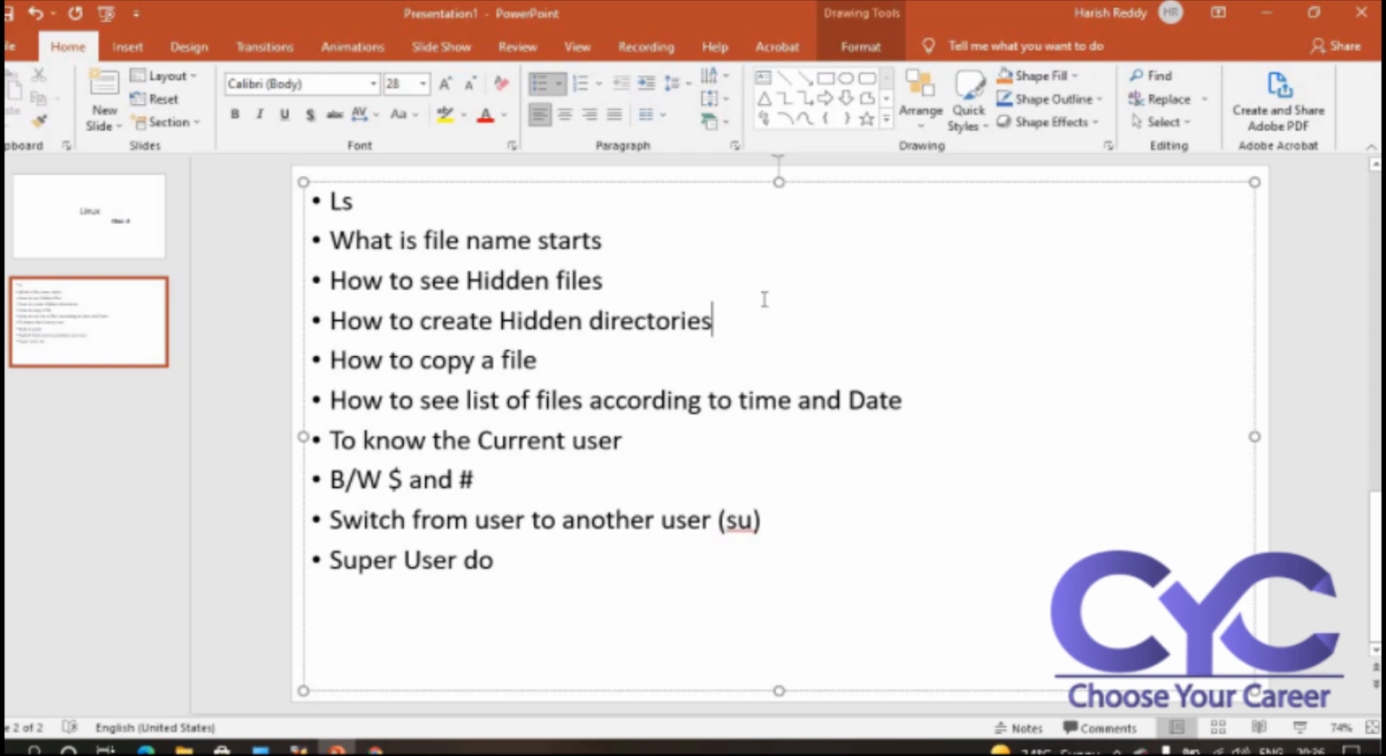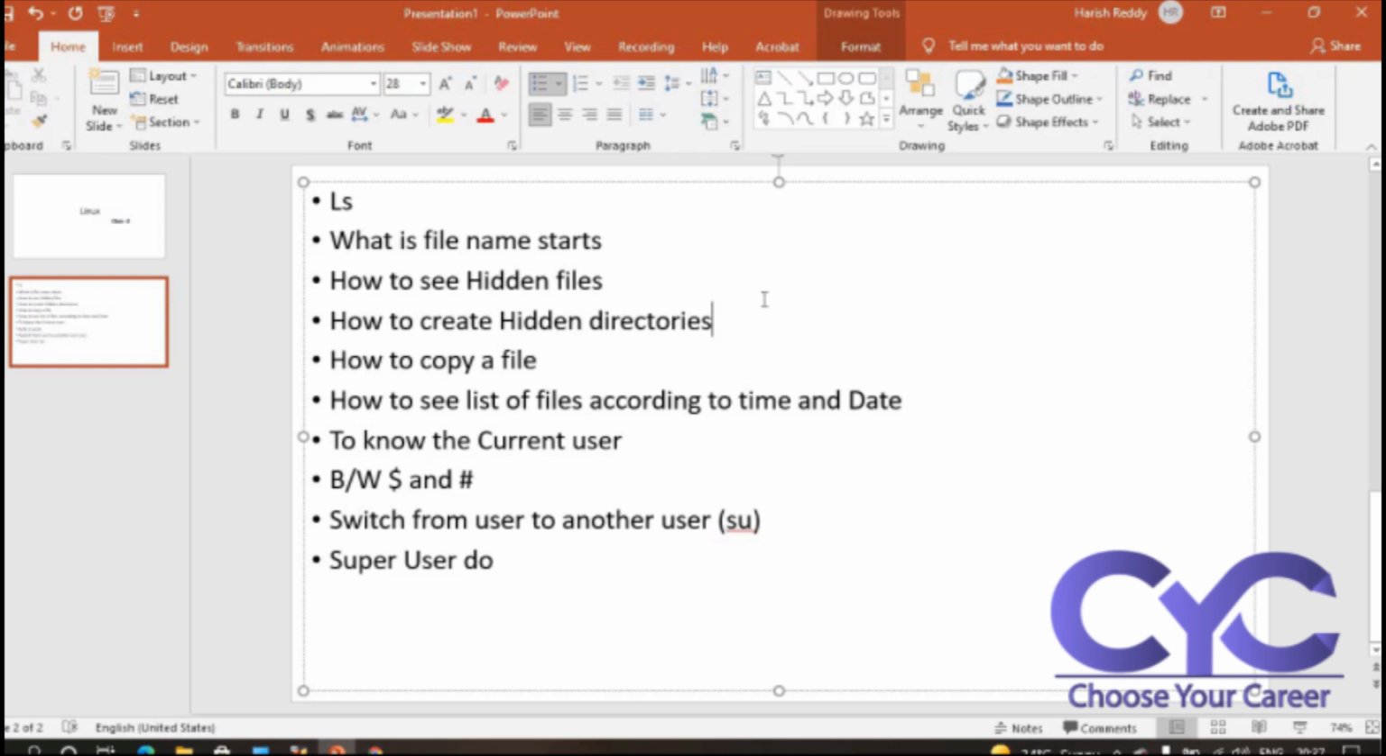Now we are discussing how to know the current user. Suppose in a company I'm working with Linux servers, and some unknown person came to a system and is seeing all your entire data. If I want to find that particular person, definitely I need to go with the current users.